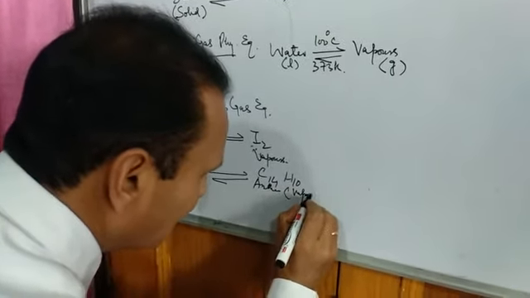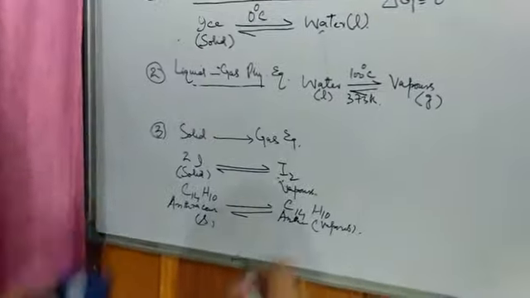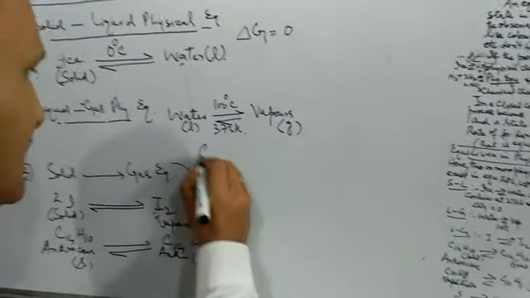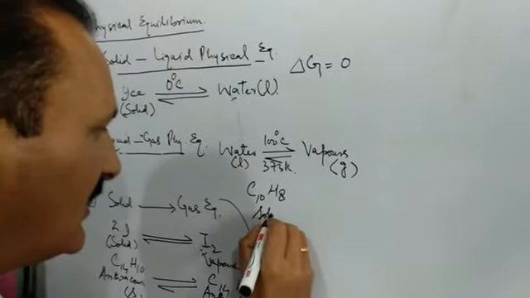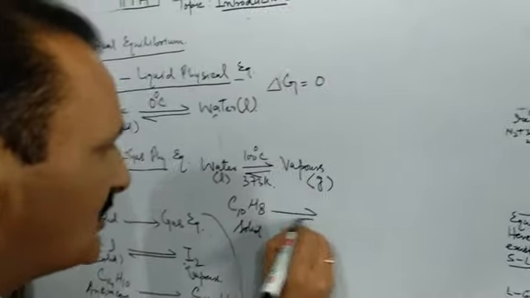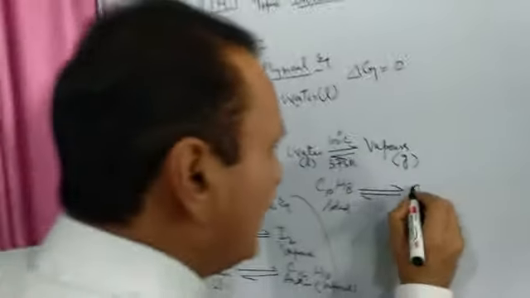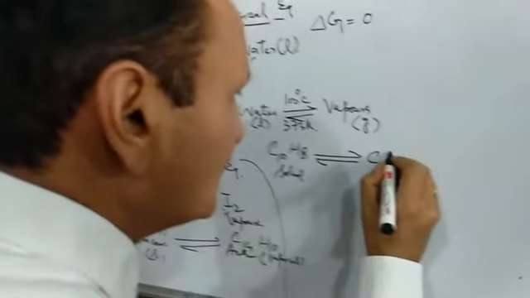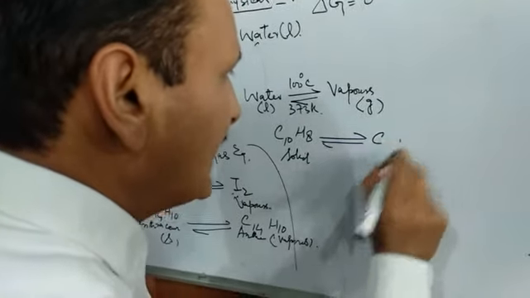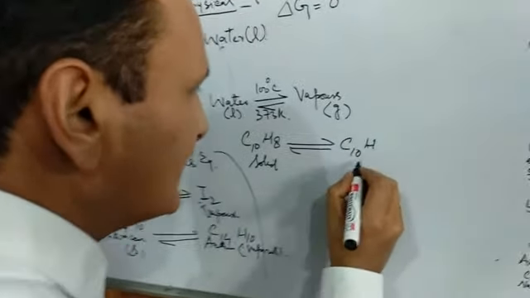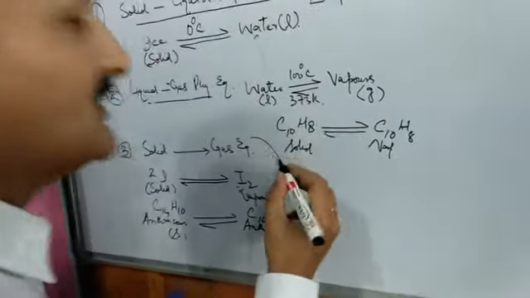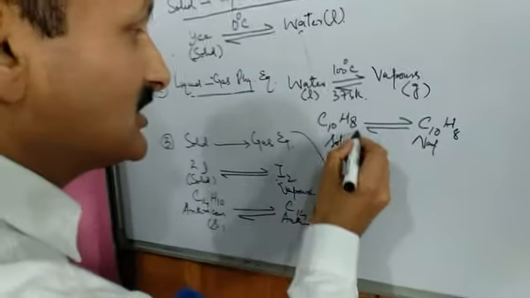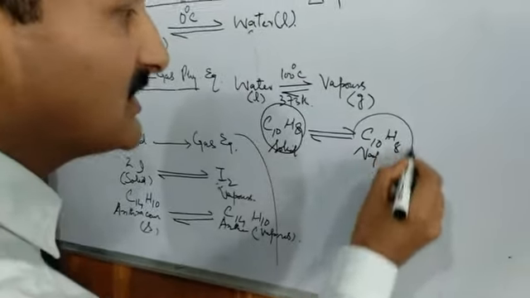These are anthracene vapors. Then in addition to anthracene, we can take naphthalene also. This is naphthalene, C10H8 in solid state. When it is heated in a closed container, it again forms vapors of C10H8, that is naphthalene. What is the difference between these two? There is a change in physical state. This was in solid state and this is in vapor state.